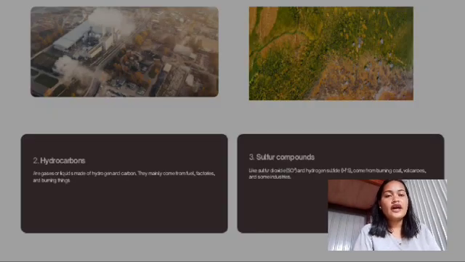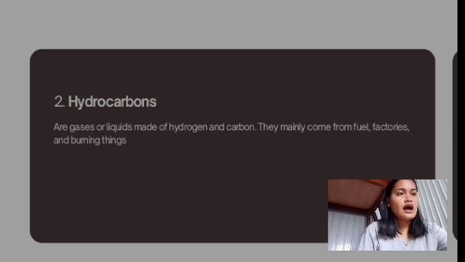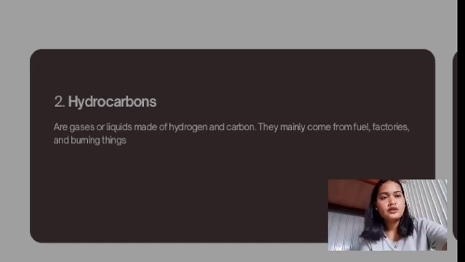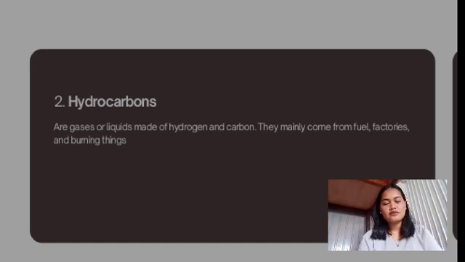Now let's go to hydrocarbons. Hydrocarbons are gases or liquids made of hydrogen and carbon. They mainly come from fuel, factories, and burning things. When hydrocarbons mix with sunlight and other gases, they form smog, which makes the air dirty. Breathing them can cause eye irritation and long-term health problems.